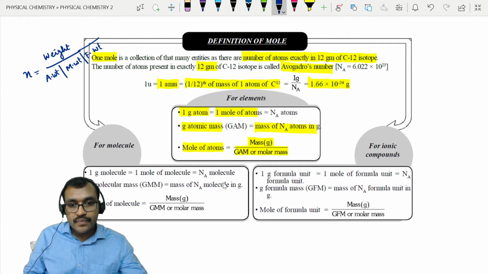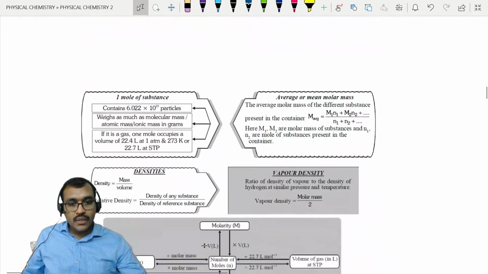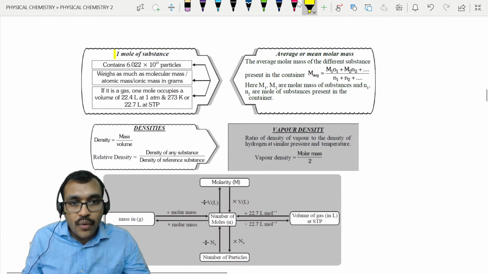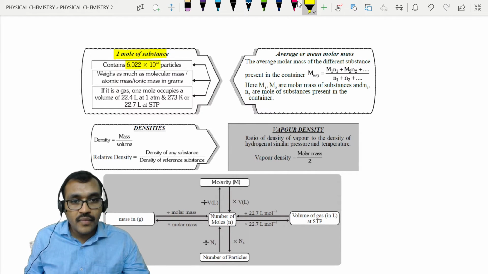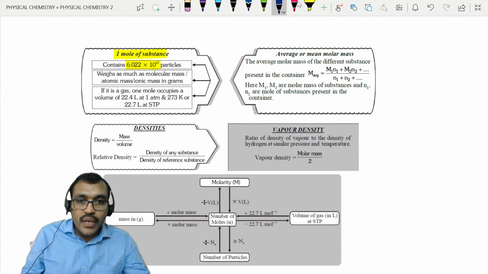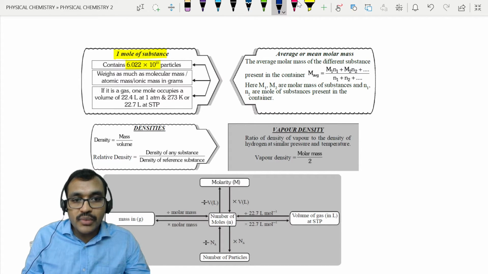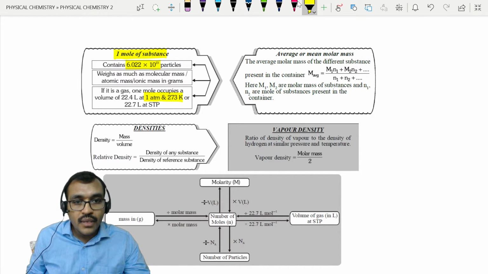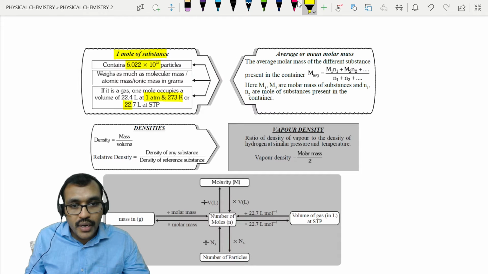This is about mole. Now you need to understand this. 1 mole means Avogadro number of particles. Now according to Avogadro's law, under standard conditions, that means 1 atmosphere pressure and 273 Kelvin, the volume of 1 mole of gas is 22.7 liters.